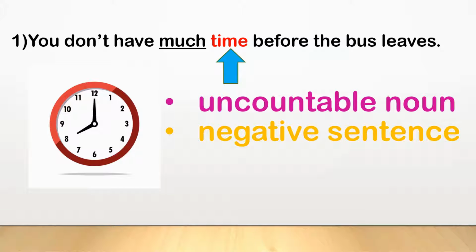Now look at the word time. Is it a countable noun? No. The word time is an uncountable noun because we cannot count it. And this is a negative sentence. So we use the word much in the sentence. And our sentence will be, you don't have much time before the bus leaves.